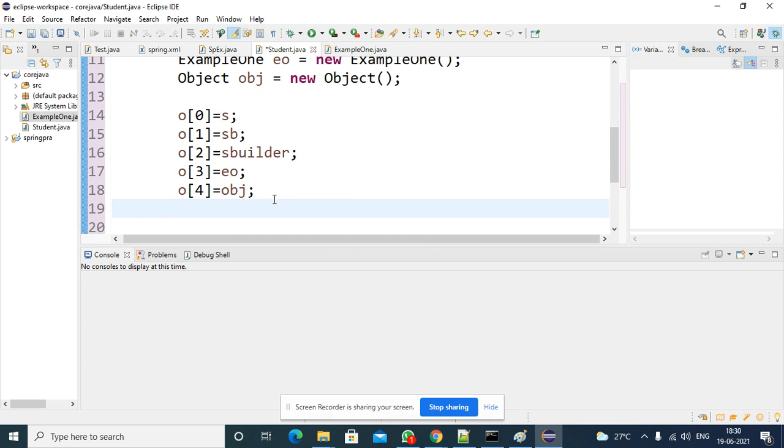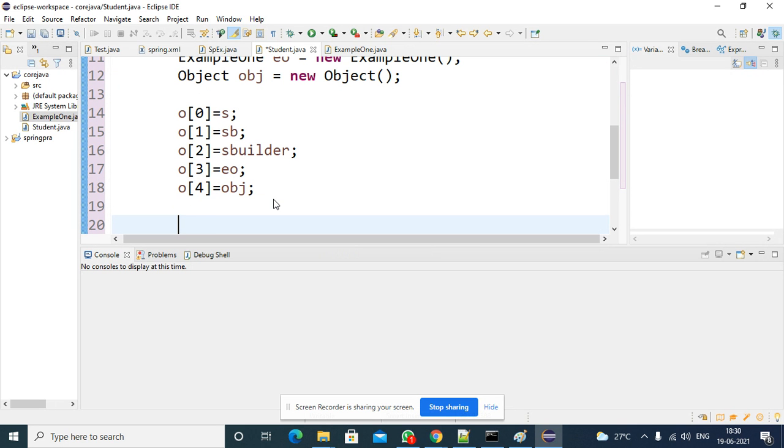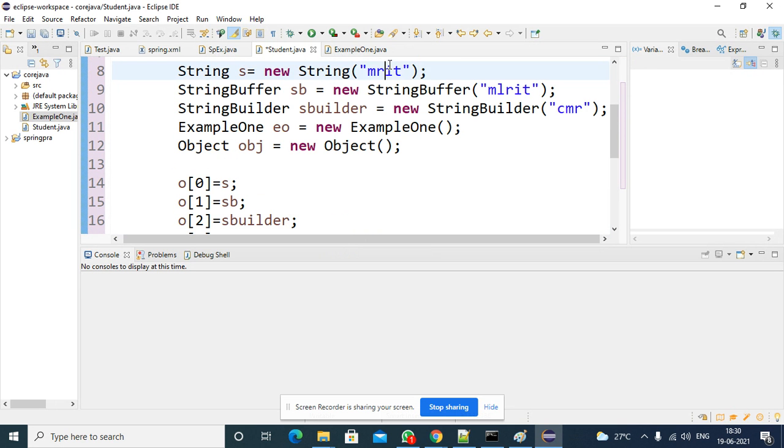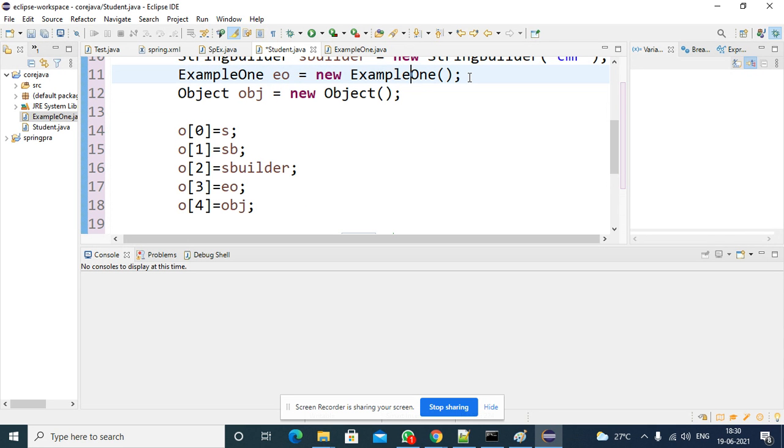So I will print one data. System.out.println of o location 0. If you try to print this, you will get the string name directly, MRIT you will get. If you are trying to print in the String class, StringBuffer class, and StringBuilder classes, the toString method is overridden to print the content. It will print the content. But in the example 1 class, the toString method is not available. So in that case, who is the super class for example 1 class? Object class. So the Object class toString will be executed. It will print the message like this.